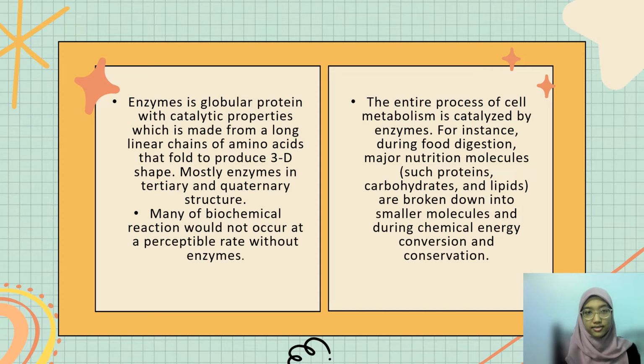Mostly, enzymes have tertiary and quaternary structure. The entire process of cell metabolism is catalyzed by enzymes. For instance, during food digestion, major nutrient molecules such as protein, carbohydrate, and lipid are broken down into smaller molecules, and during chemical energy conversion and conservation.